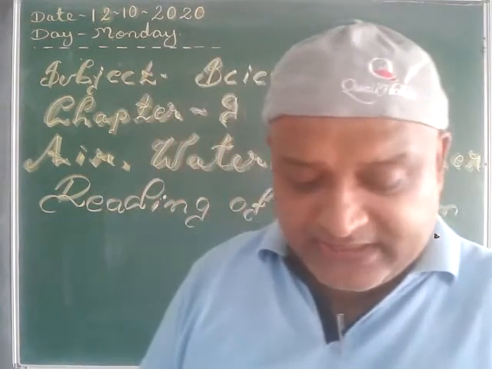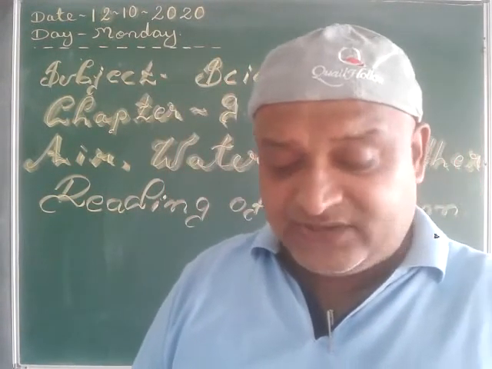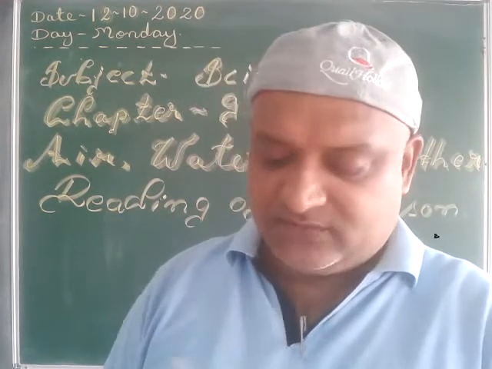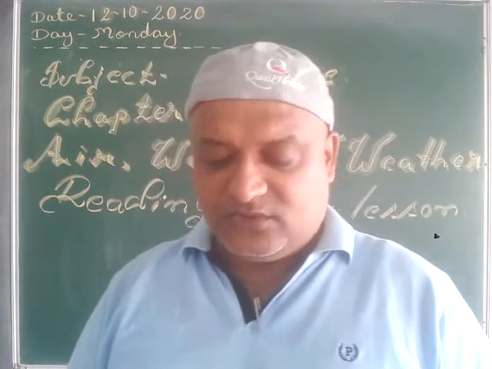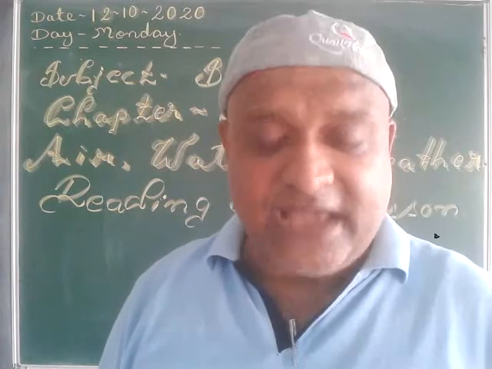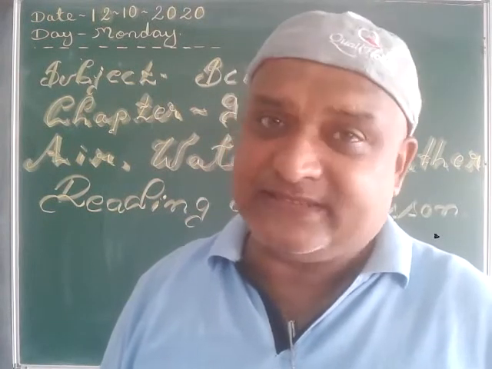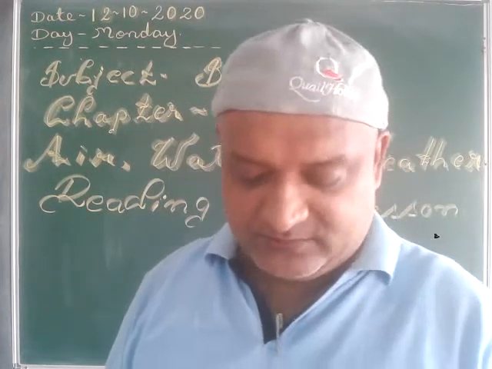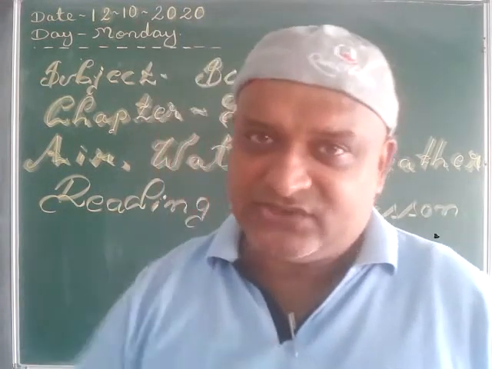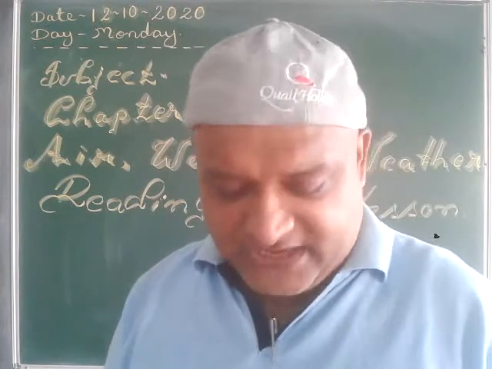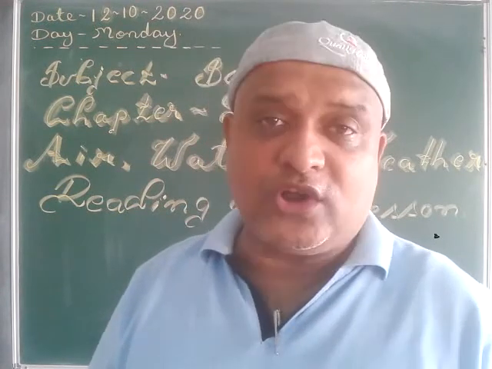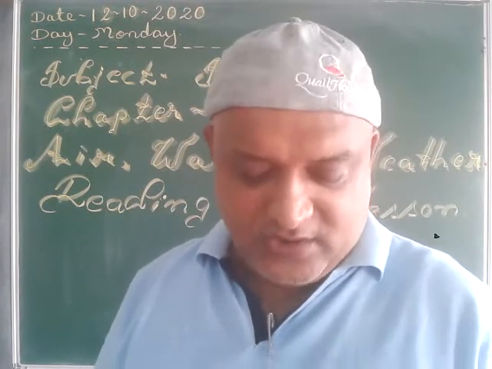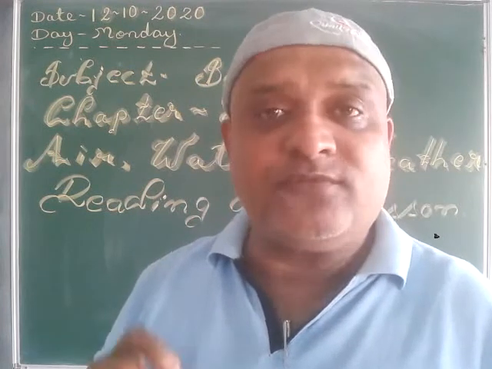Water is found in three states in nature, that is, solid, which is the ice form, liquid, which is the water form, and gas, which is in the form of water vapor. So these are the three forms of water in nature. Now let us talk about solid, which is ice. Ice is the solid form of water.